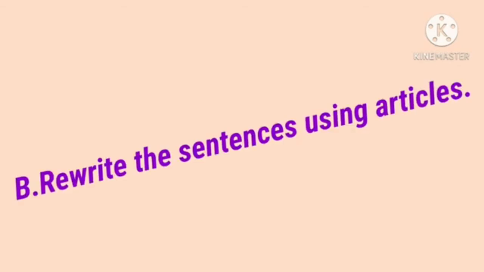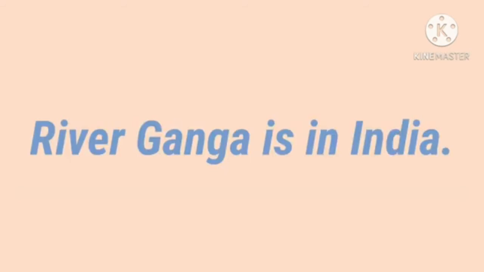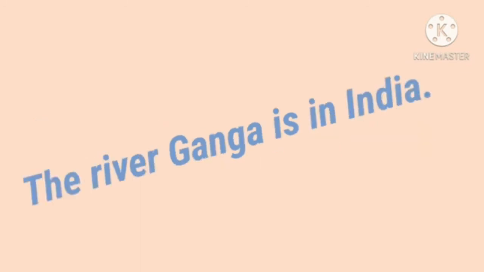Next, rewrite the sentences using articles. River Ganga is in India. Before names of rivers, what article do we want to use? Definite article. What is the definite article? The is the definite article. So we use the article the. What is the answer? The river Ganga is in India.